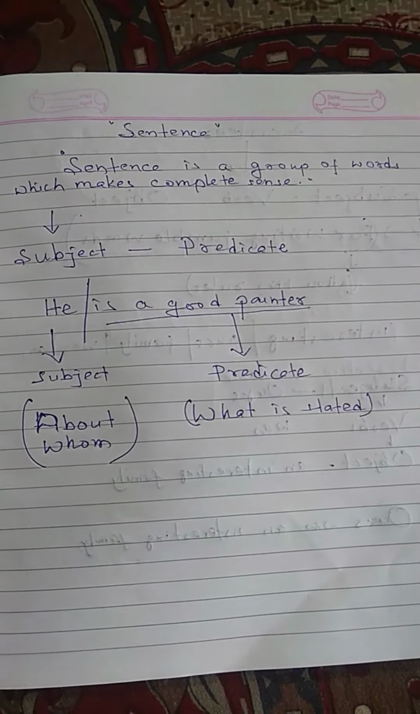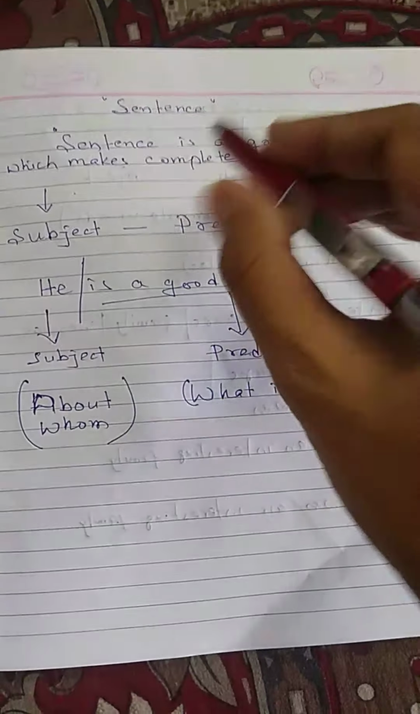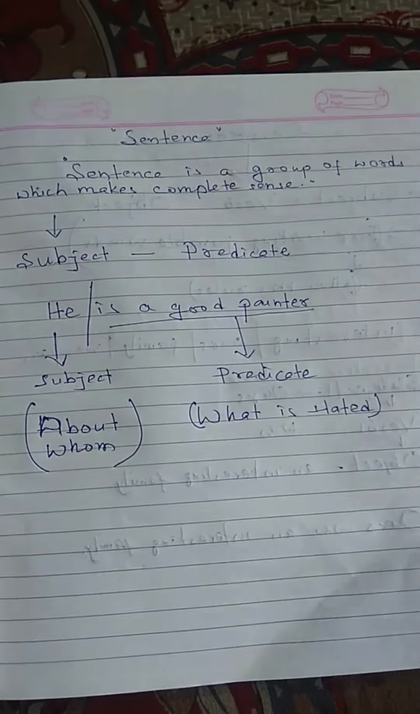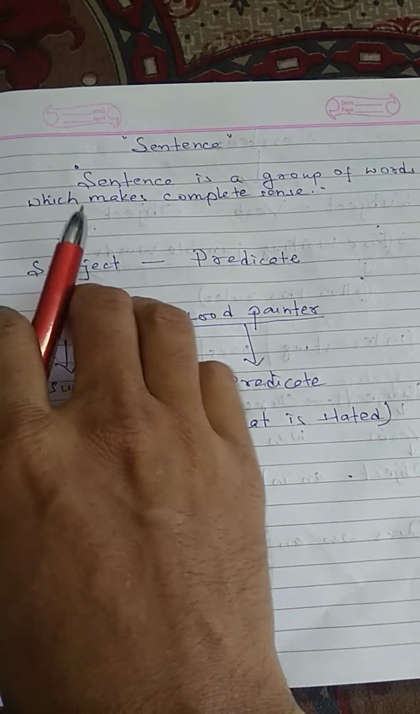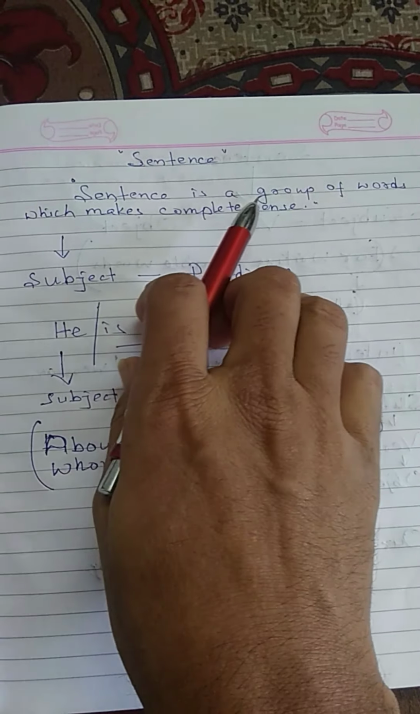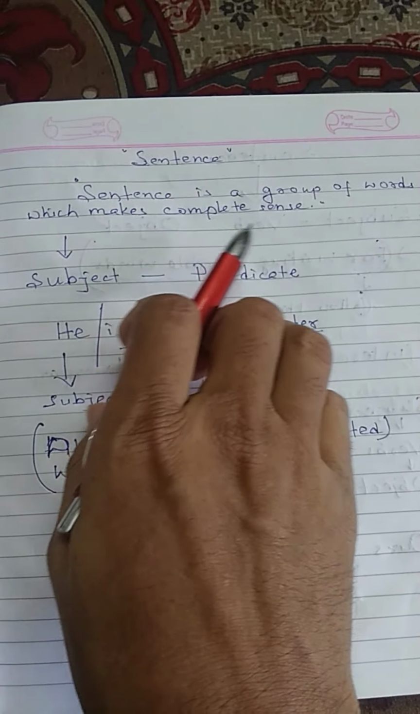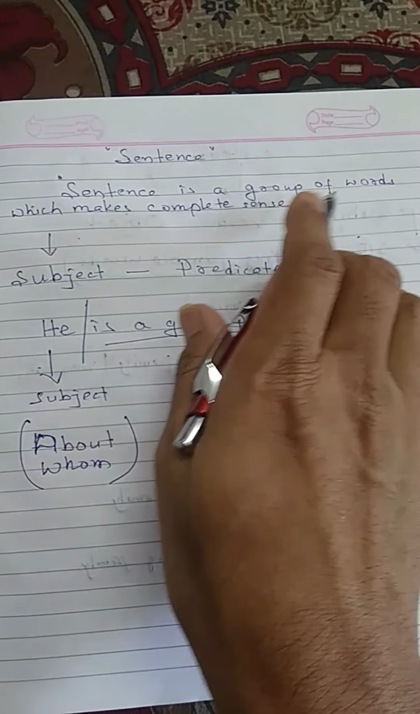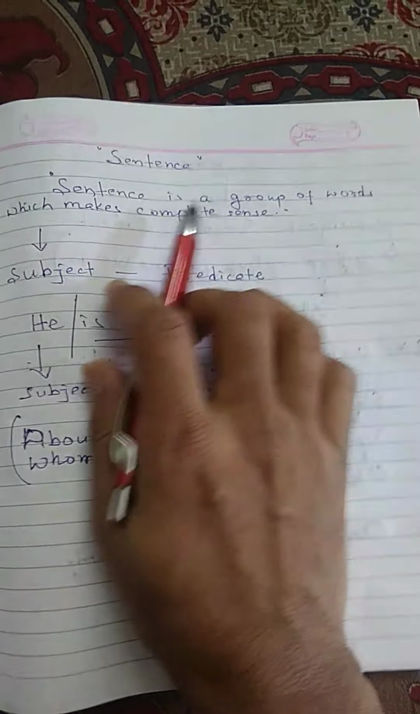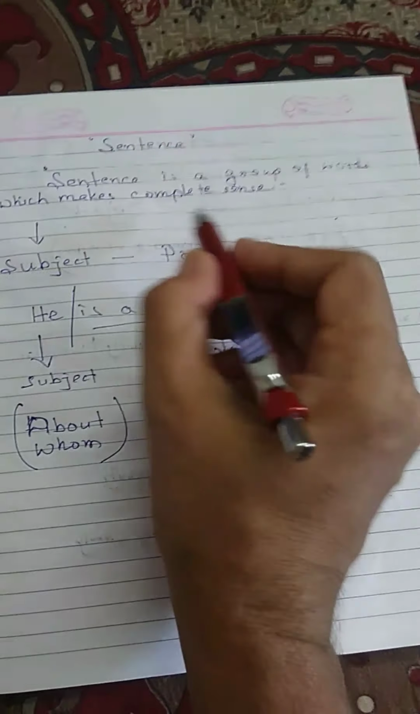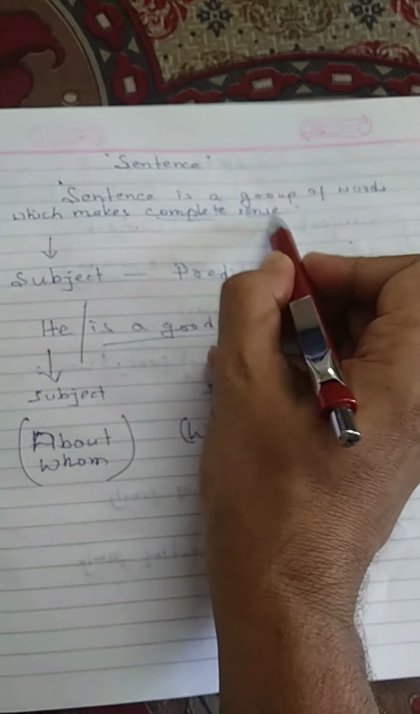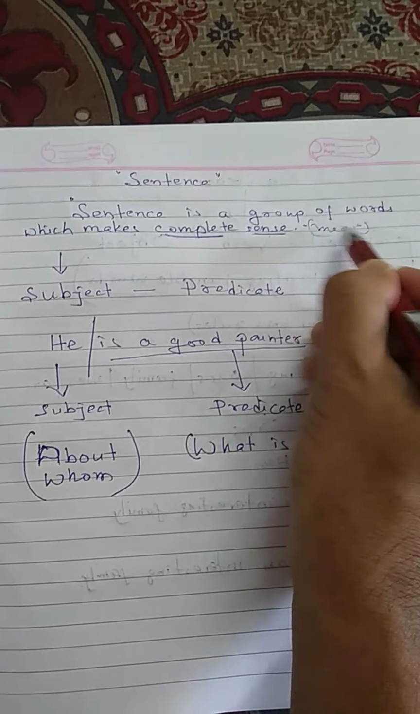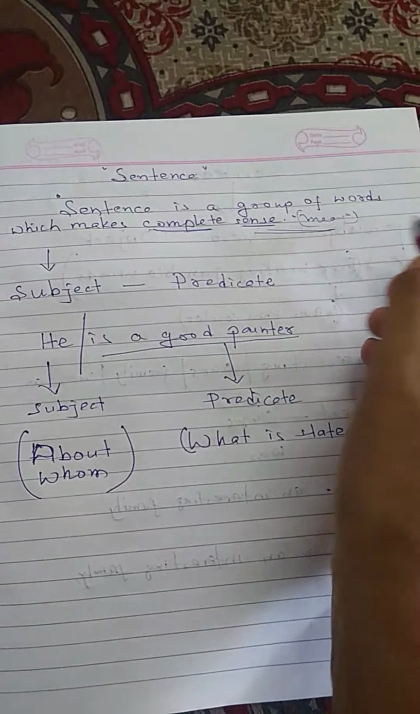Dear student, your chapter today is sentence. Sentence you already know, in previous classes you have already learned. A sentence is a group of words which make a complete sense. So we have to make a group of words, and it must have complete sense or meaning. A meaning must be there.